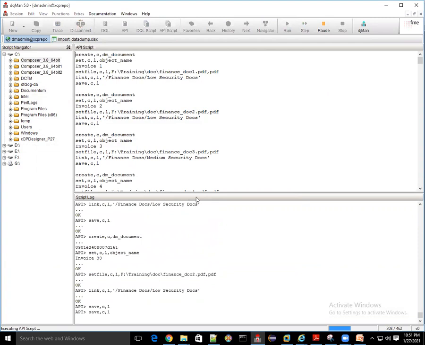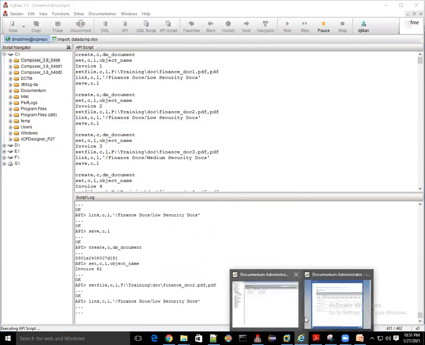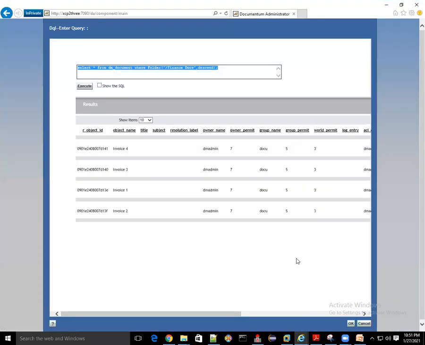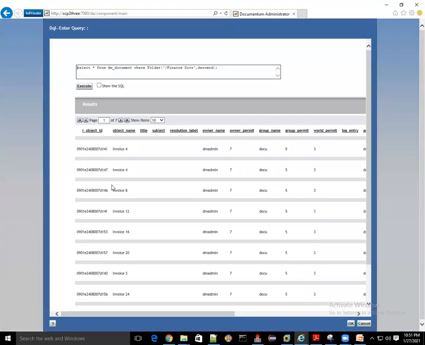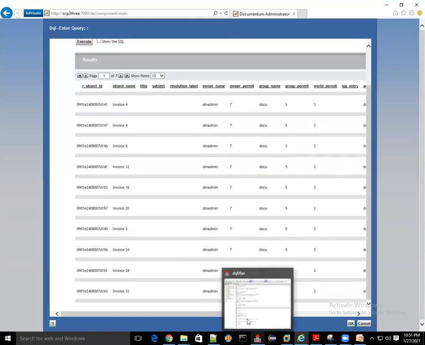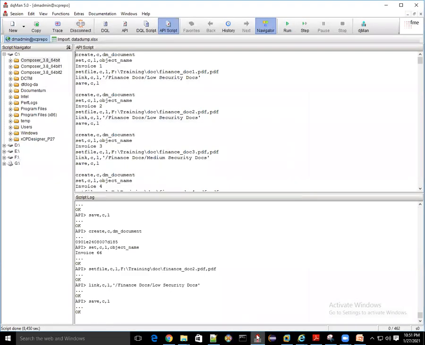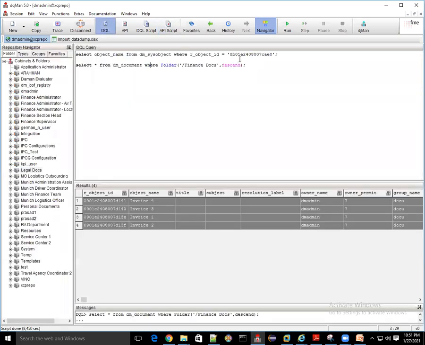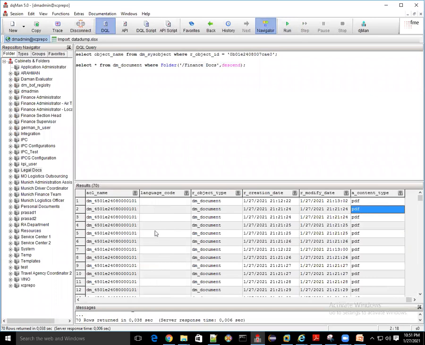So many objects are being created, and let's validate it. See this, we have created so many objects within seconds. And you can even verify from here that we have 70 objects.